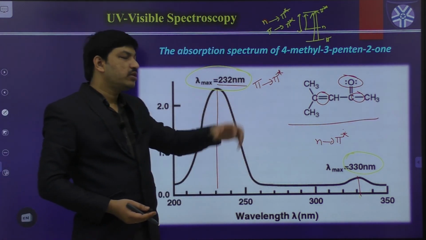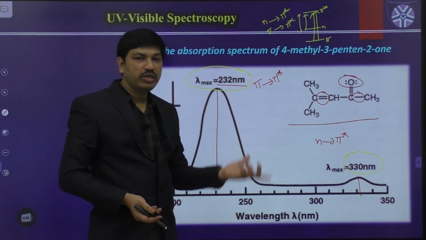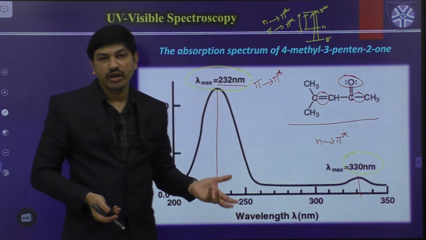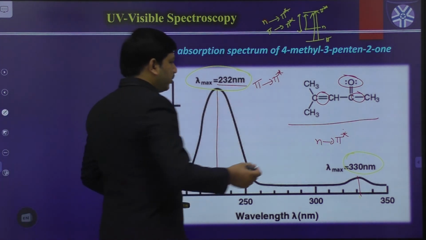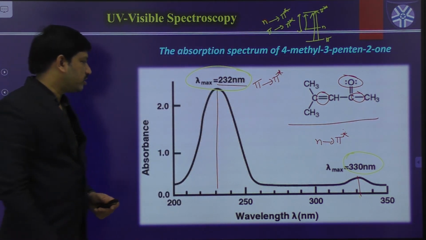From the peak position and intensity, we can easily understand what types of groups are available in a given compound, whether a C=C bond is available, or whether the molecule contains any heteroatoms or lone pair containing atoms and all those things. Like this we have to predict the possible electronic transitions.